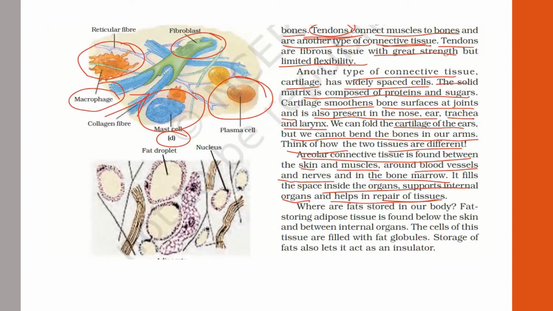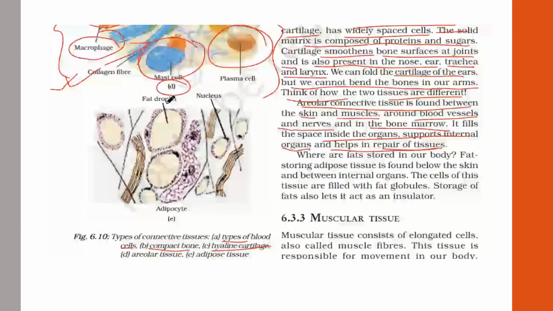The details of this areolar tissue will be there in your higher classes, so now it is beyond your scope. Whatever is there, types of connective tissue, blood, bone, ligaments, tendons, cartilage, areolar connective tissue, where are they present and what are their functions? Simple, just go through it with these diagrams and labelings. Beyond that, it is in your higher classes, right?